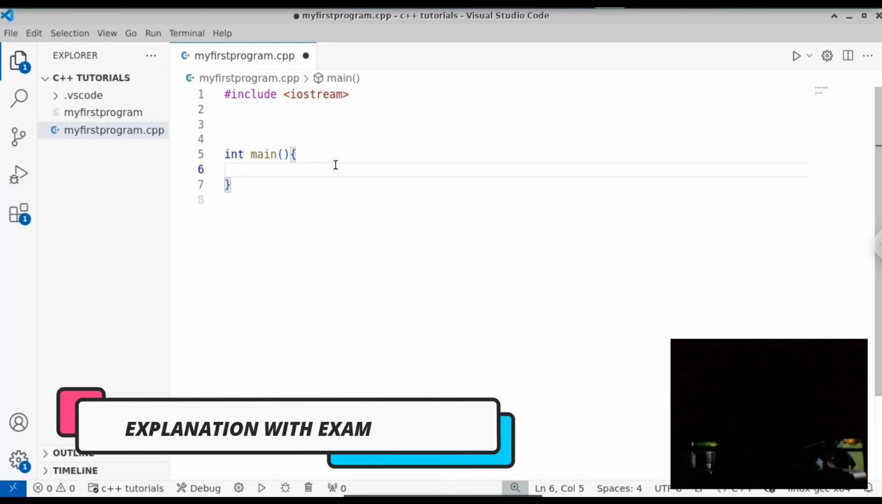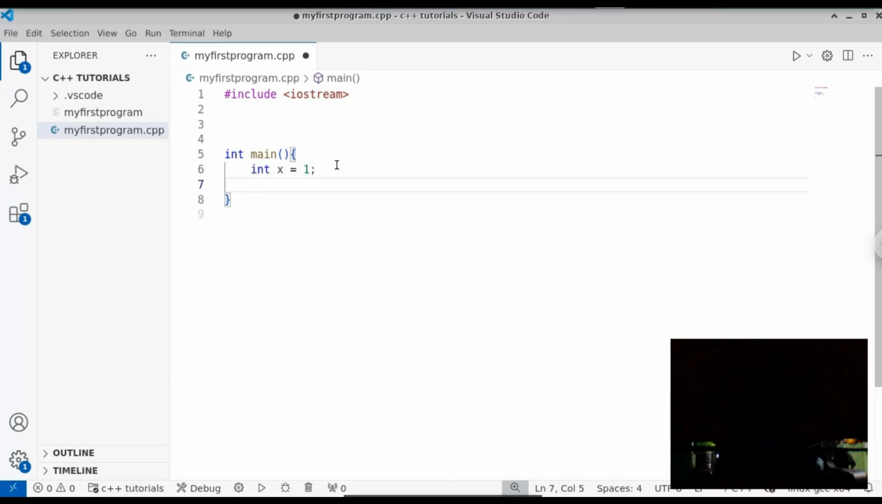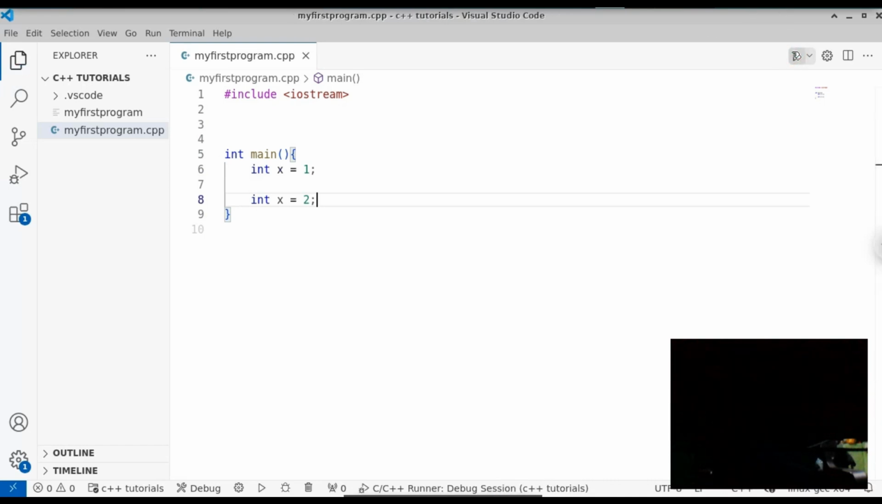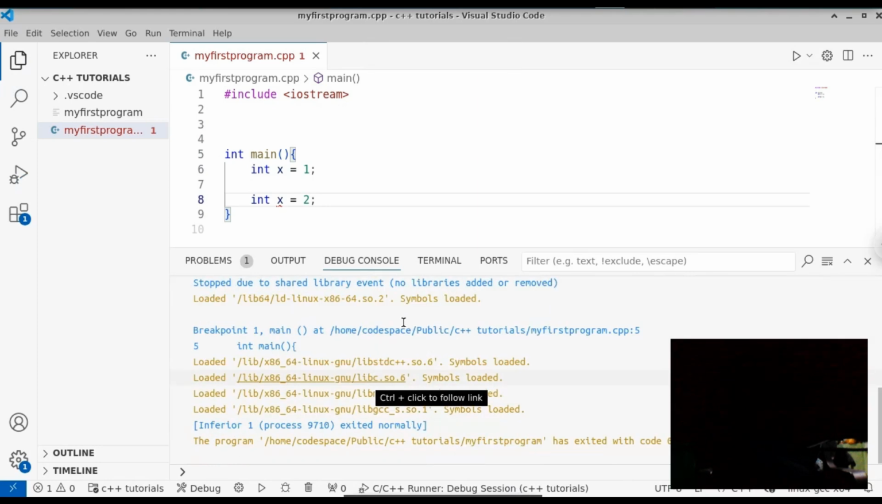For example, if you have a variable called int x, what a namespace is doing is, using the namespace, you can have a unique name for each variable. In C++, you can't have the same name for two variables. For example, I have a variable called int x equal to 1, and you can't create another variable with the same name, int x equal to 2, because this will raise an error. So when we run this file now, you can see that we get an error.